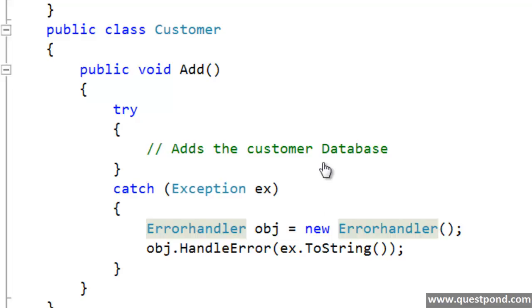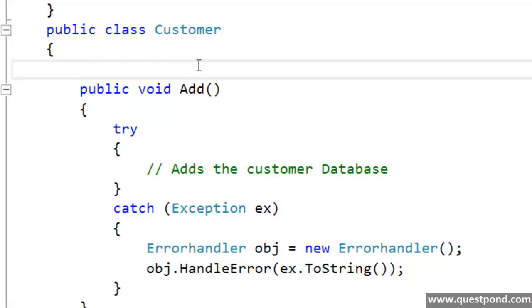Now let us work on the second thing from SOLID, that is the open close principle, or OCP. Let's try to understand what exactly this OCP means. In order to understand OCP, let's continue with the same customer class. Let's say in this customer class, I add a method called calculate discount.